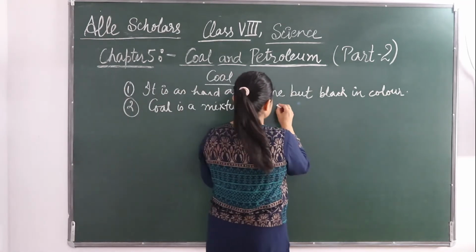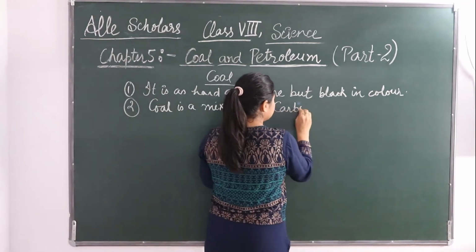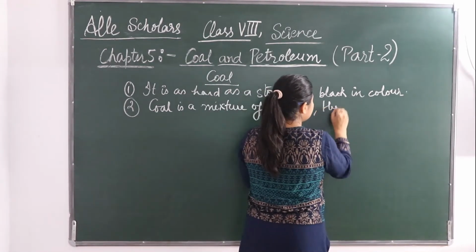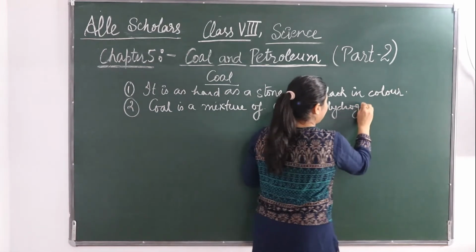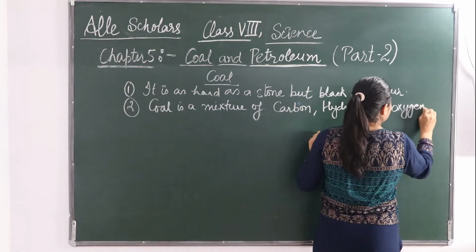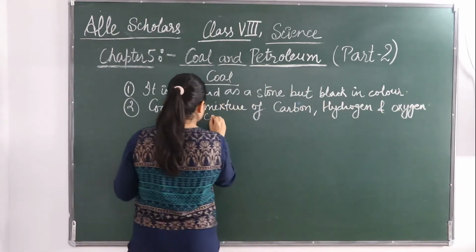The maximum content is of carbon, hydrogen and oxygen compounds.